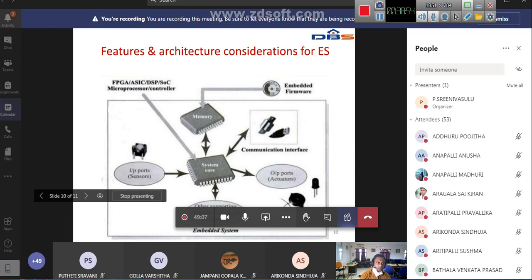If your application is simple, you go for 8051. If your application is somewhat complicated and we have to control many operations at a time, then you go for an ARM controller. So decide the controller, decide the IO ports, decide the sensors, actuators, and memory, and what things you need. You may have to process signals like message, voice, video. Based on your application you decide what features and architecture considerations are required for an embedded system.